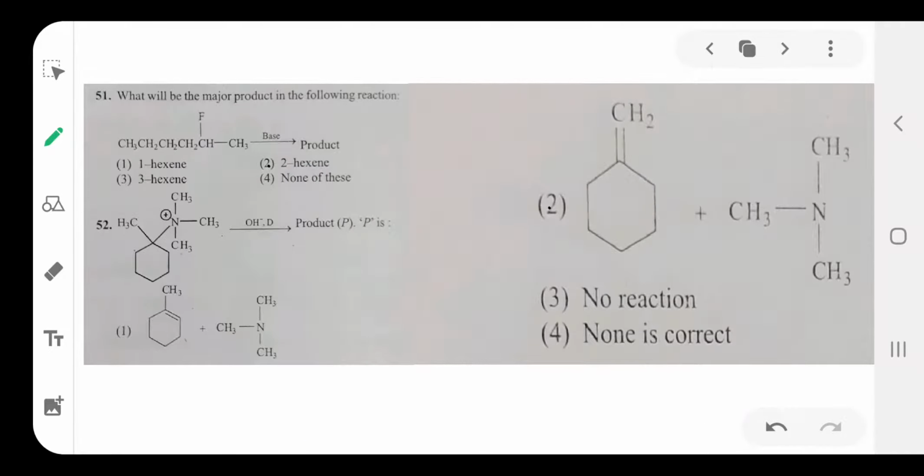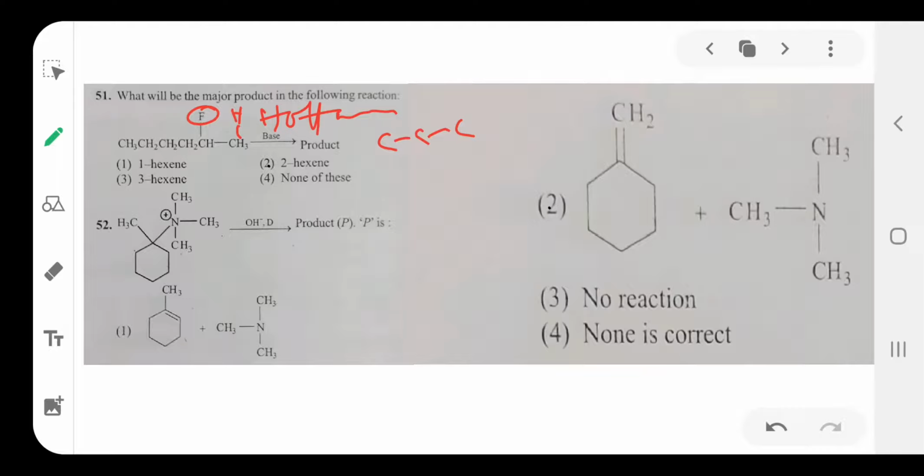Then the next one is question number 51. What will be the major product in the following reaction? You see here, just now I told you one question came. Fluoroalkane reacts with base. This is the Hofmann elimination method. Due to the Hofmann elimination, this fluorine combines with this hydrogen to form